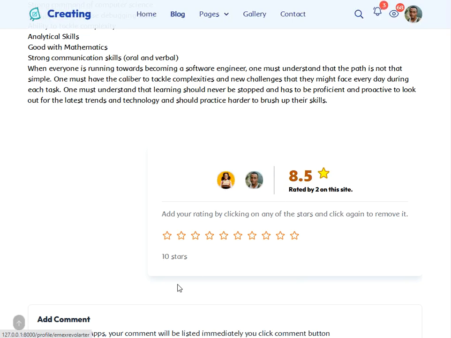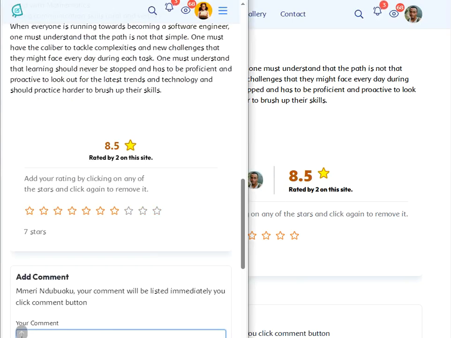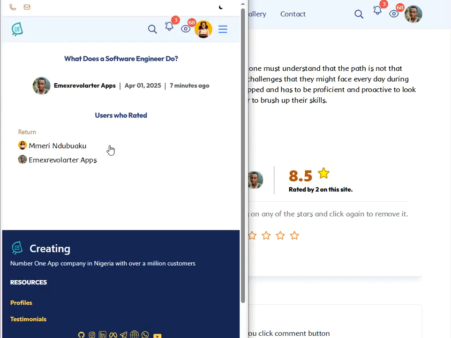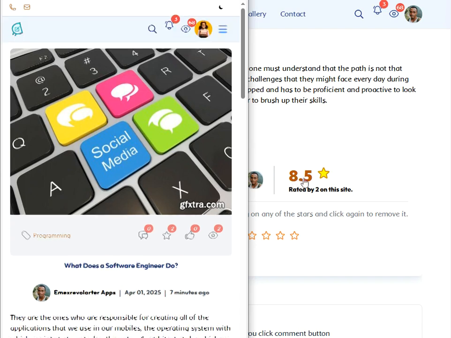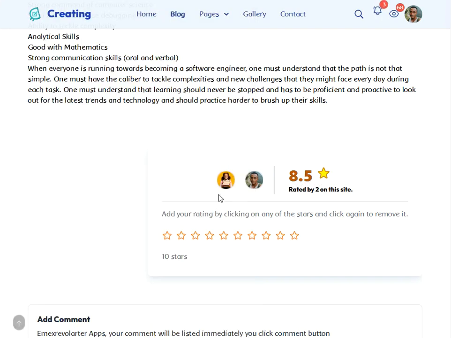So you have the users, because this is like the mobile version of this. Yeah, you can see the raters. Oh, I have some, yes. You can see people that rated it, view who rated what. So it gives you the average rating and all that. So this is all about rating.